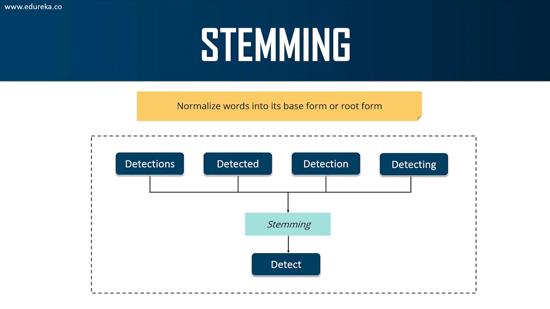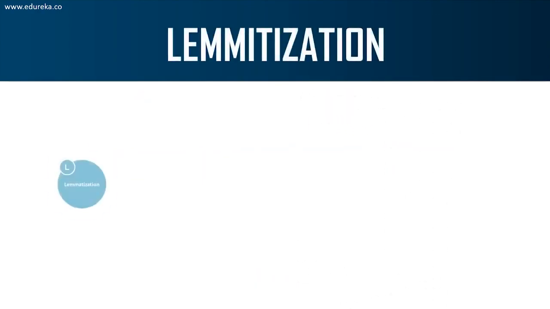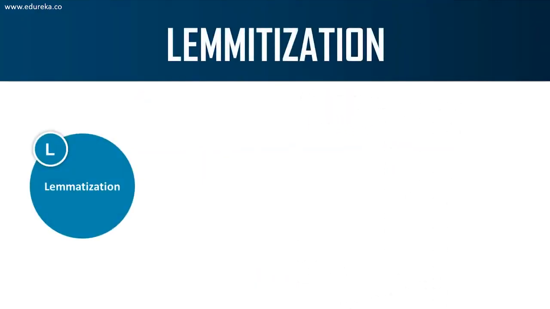Now, this cutting of words can be successful on some occasions, but not always. That is why we say that the stemming approach has a few limitations. In order to get over these limitations, we have a process known as lemmatization, right?